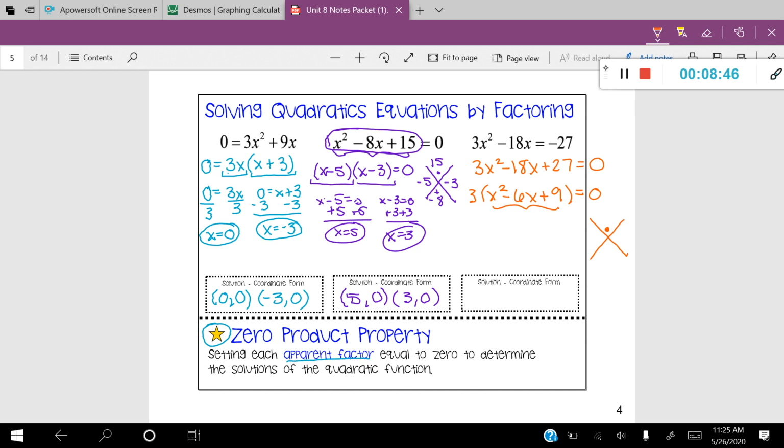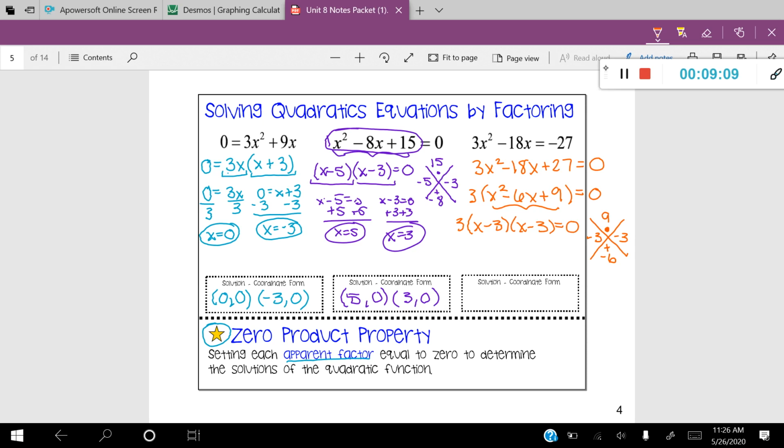I'm looking for two numbers that are going to multiply to give me positive 9, and they're going to add to give me negative 6. Those two numbers will be negative 3 and negative 3. So let's go ahead and fully factor this. 3 is my GCF, x minus 3, x minus 3, and I'm going to set that equal to 0.